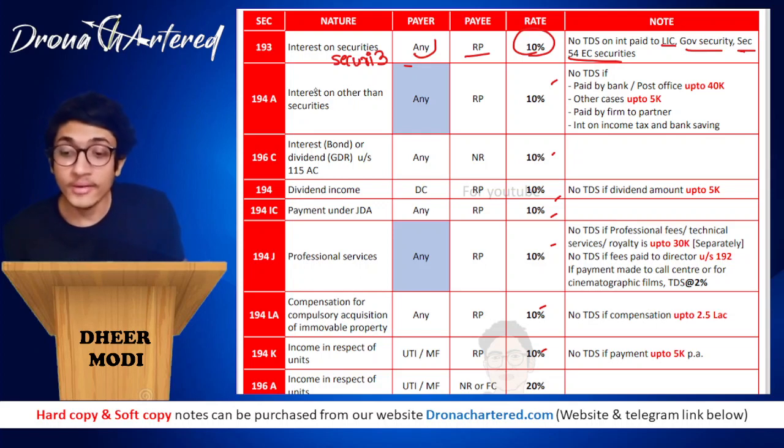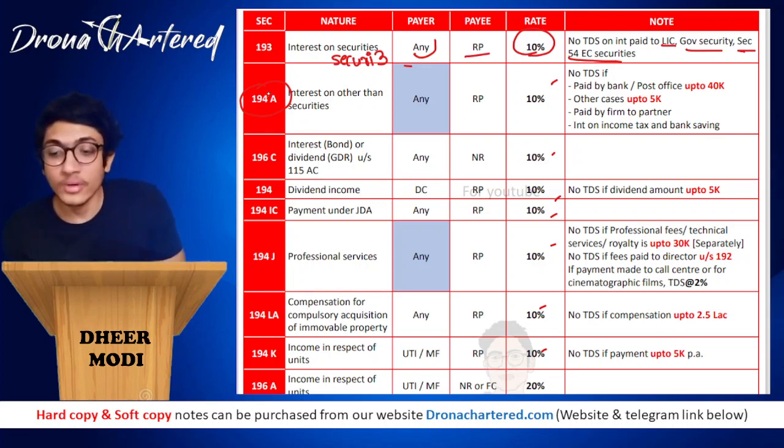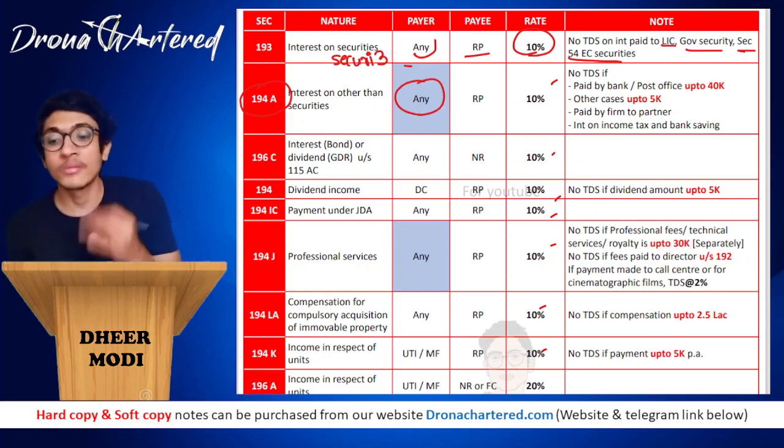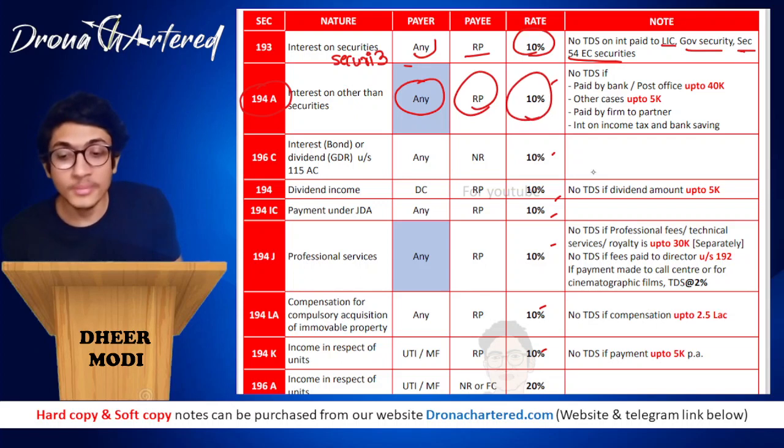Next is your interest on other than security. So other than securities means section 194A, that is for other purpose. For other purpose, therefore it is A, that is 194A. Interest on other than securities, over here also it is a blue person. Remember we did hijack. So your A comes in hijack, therefore it is a blue person. Payee is a resident person, rate becomes 10%.